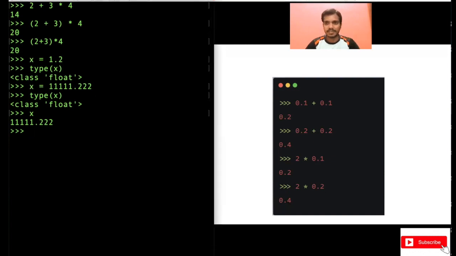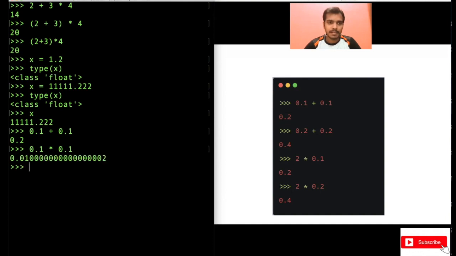Now you can do operations on floats also, like with integers. 0.1 plus 0.1 is 0.2, 0.1 into 0.1 gives 0.01 with something after it, right? We will discuss this output, how to print it, how not to have this many zeros here. You will always want to round this off to maybe 0.01.